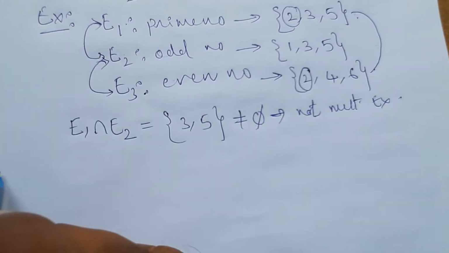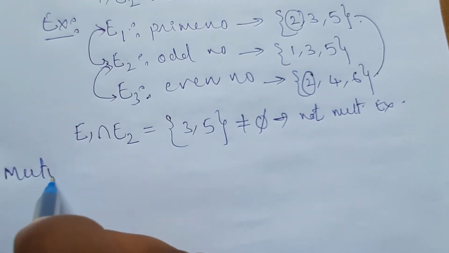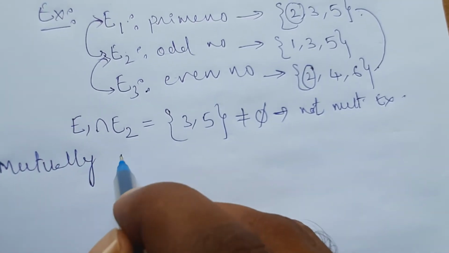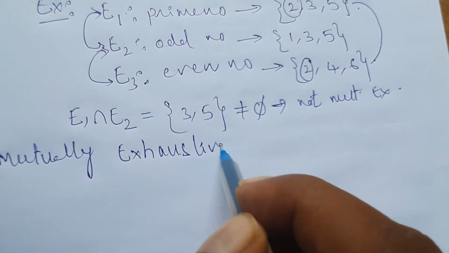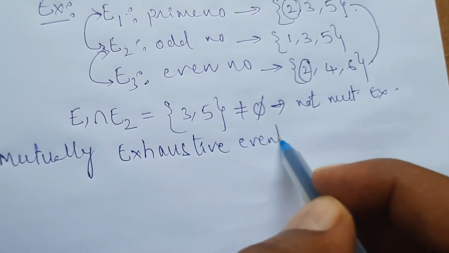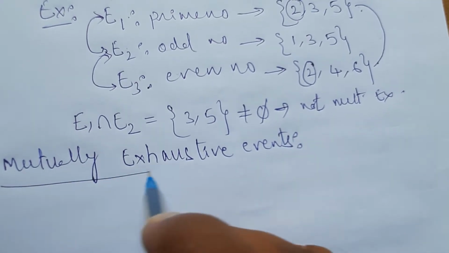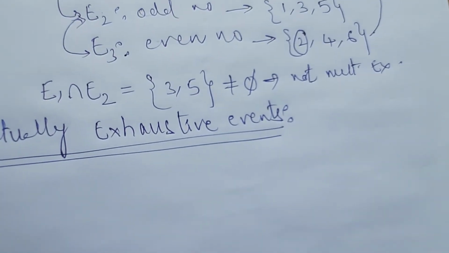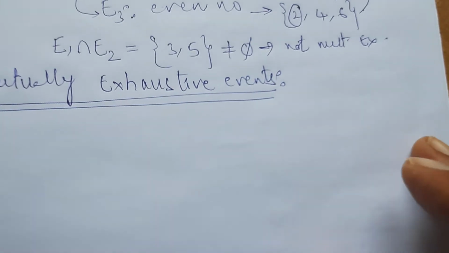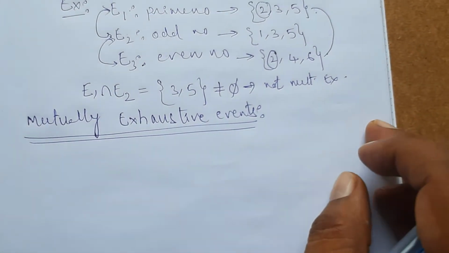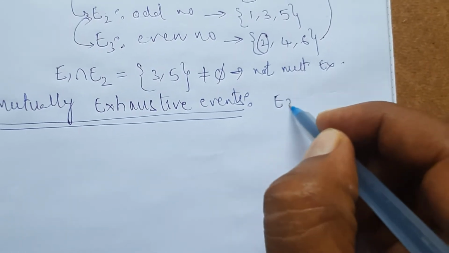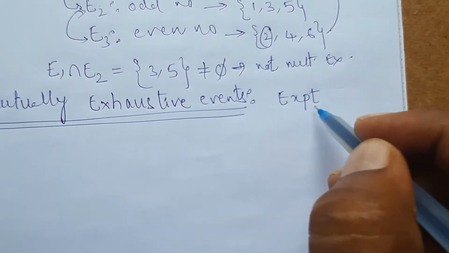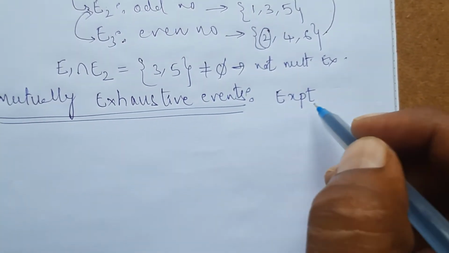Next definition, mutually exhaustive events. What is the meaning of mutually exhaustive events? First, I will explain the theoretical definition.